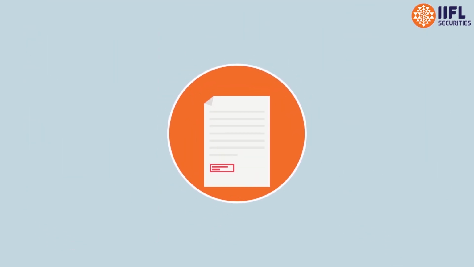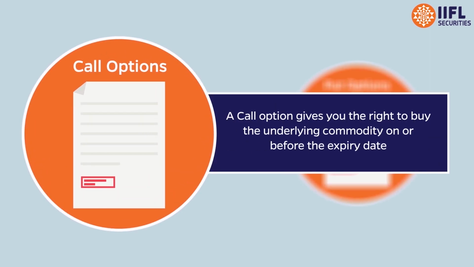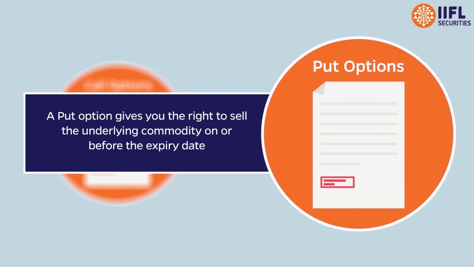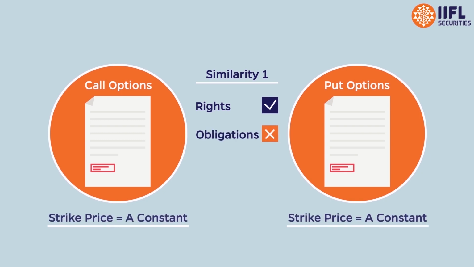An options contract is of two types: put options and call options. A call option gives you the right to buy the underlying commodity on or before the expiry date. A put option gives you the right to sell the underlying commodity on or before the expiry date. Both call options and put options give you the right and not the obligation to execute the contract.